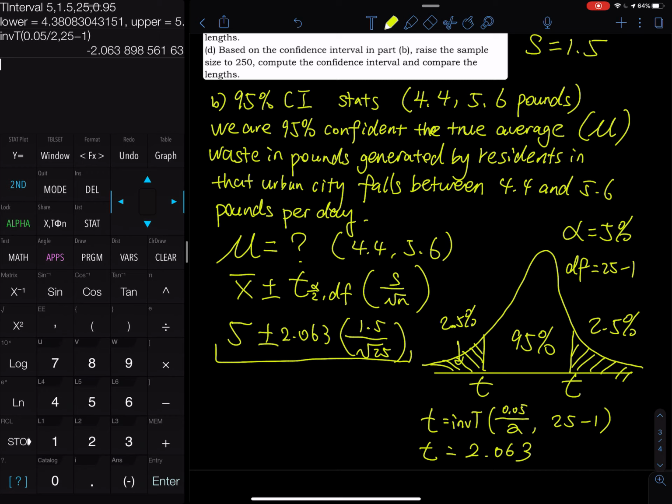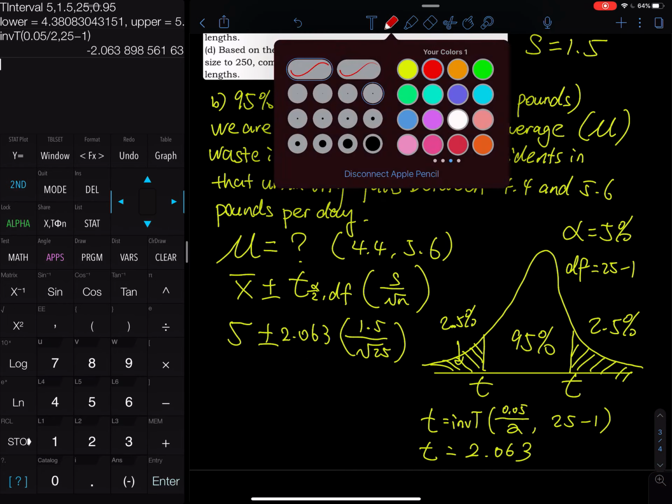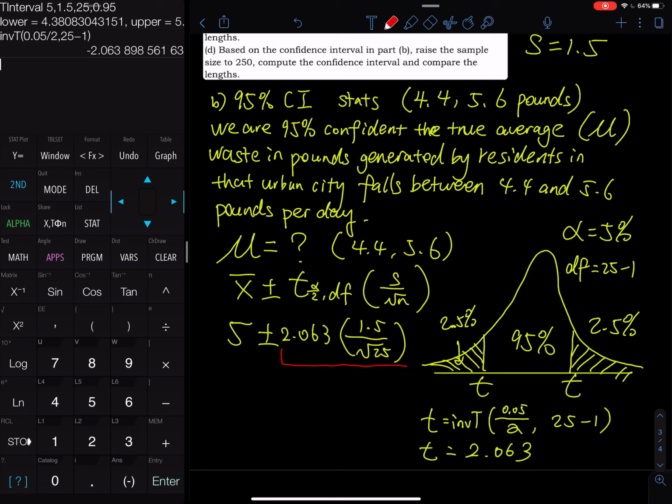So either you use the calculator to get it in a few clicks, or you do this step by step. When you do homework, I know you can use your calculator, but the person who wrote the problem would prefer you to do this in step by step style. Make sure you know how to do both. And other than that, sometimes they ask you to calculate the margin of error. This margin of error, ME, or sometimes they call this error bound.